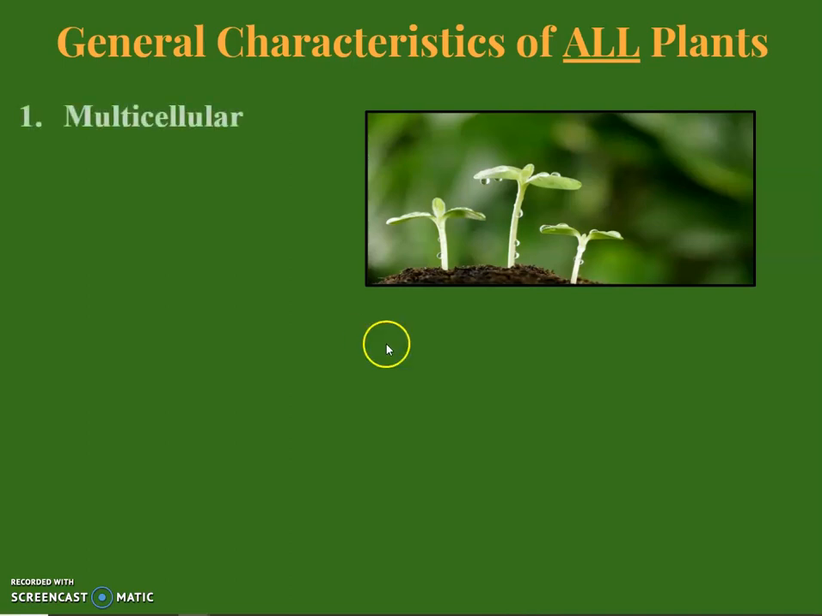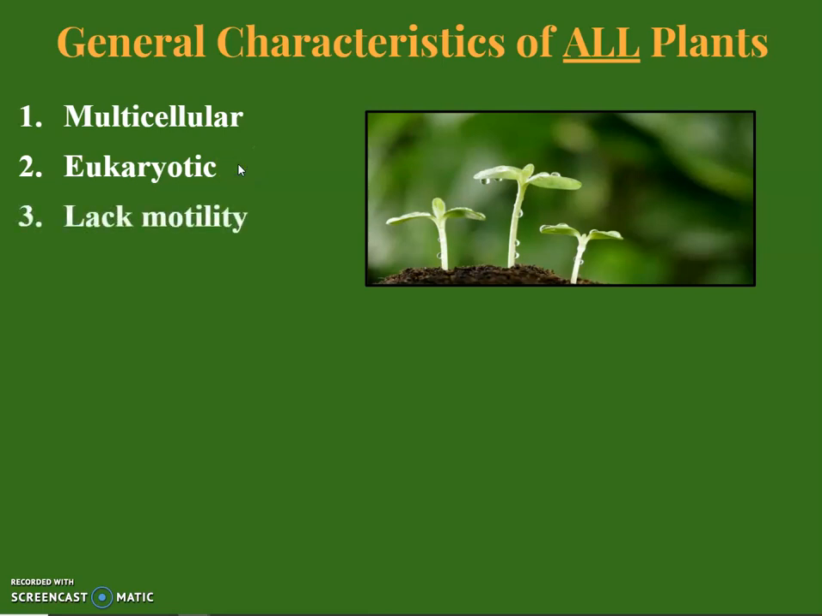Plants are multicellular, so they're made of more than one cell. They are eukaryotic. Remember, all the kingdoms other than archaebacteria and eubacteria are considered eukaryotic, which means they have true nuclei, and they also have membrane-bound organelles. They lack motility, so they do not physically move from place to place.